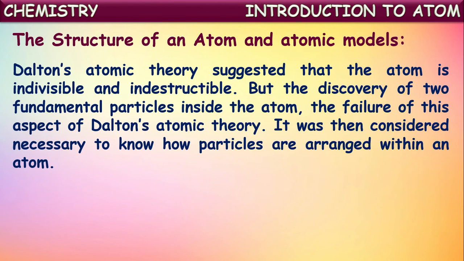But the discovery of these fundamental particles, mainly electrons and protons, present inside the atom, was the failure of this aspect of Dalton's atomic theory. By the discovery of these particles, the concept proposed by John Dalton failed. It was then considered necessary to know how particles are arranged within an atom.